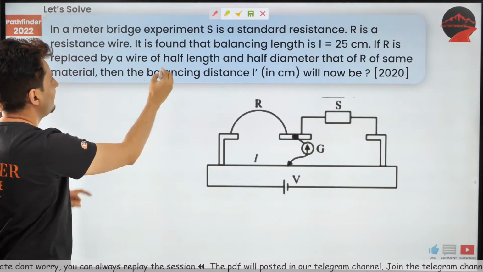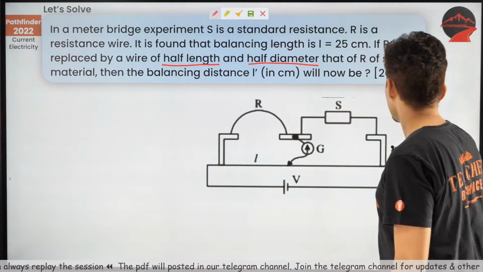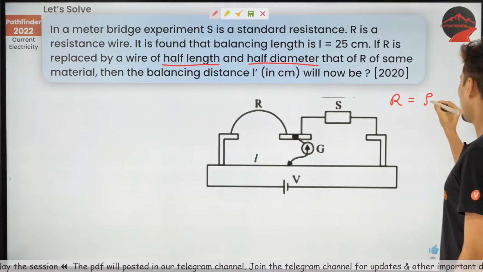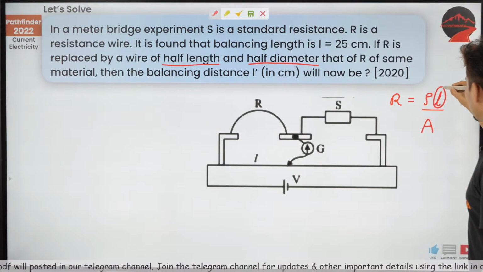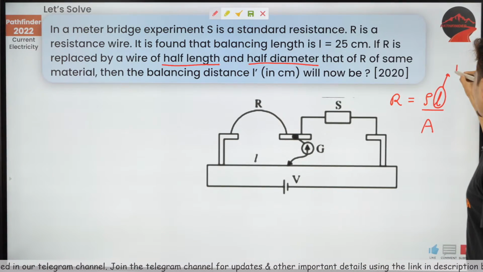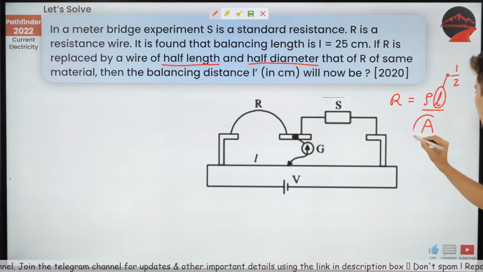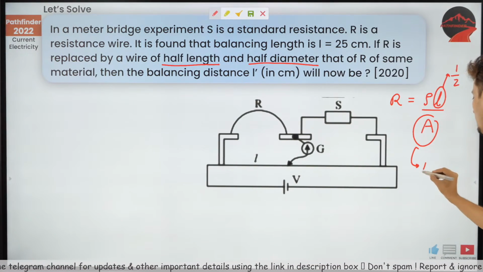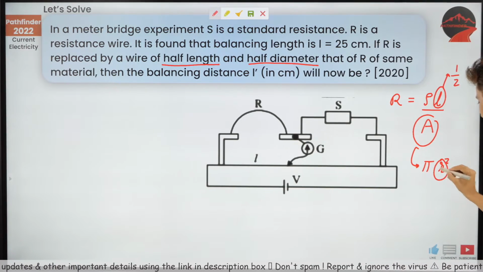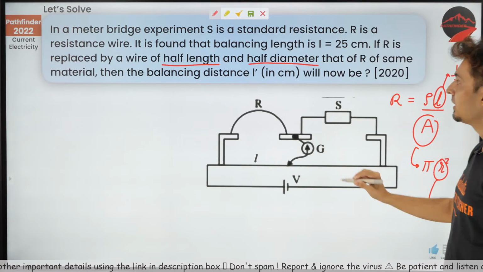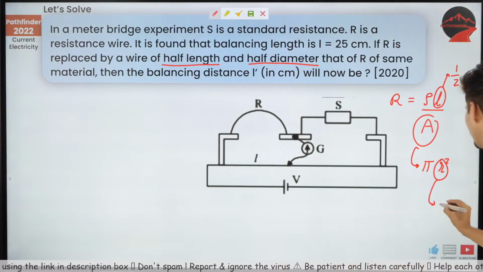Now, when you take half the length, half the diameter, let's try to think. Resistance is rho L by A. If the length is made half times, numerator is half times, area is pi r square, and what is this r done? The diameter is made half, so radius will also become half.